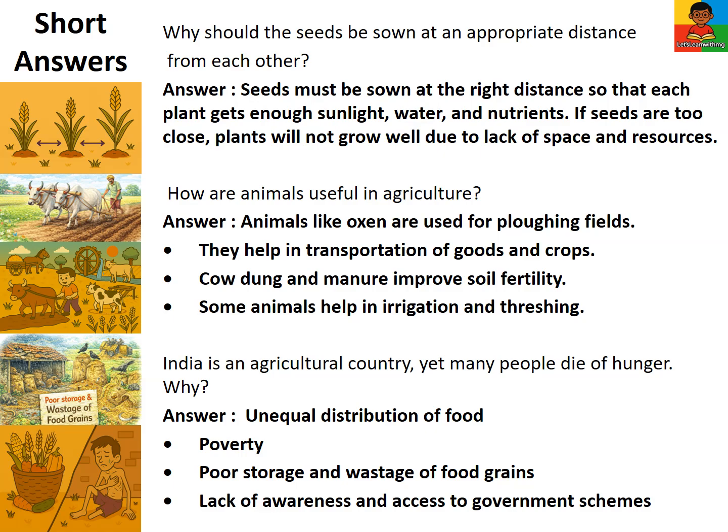India is an agricultural country, yet many people die of hunger. Why? Unequal distribution of food, poverty, poor storage and wastage of food grains, and lack of awareness and access to government schemes.